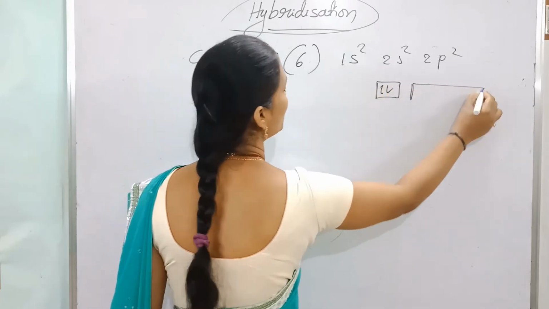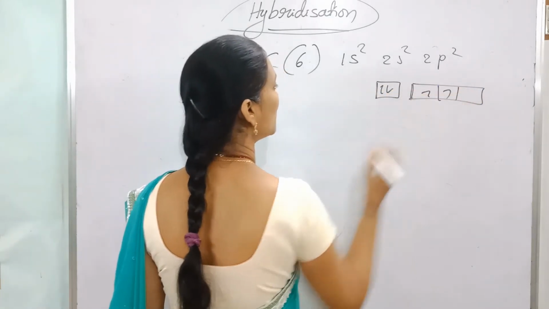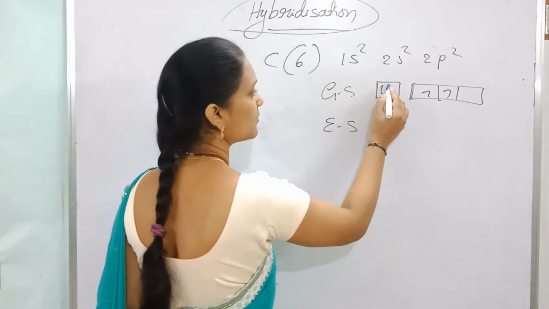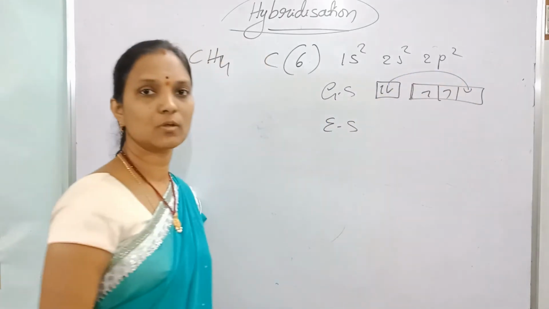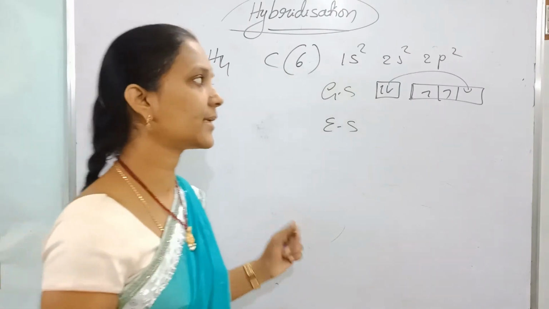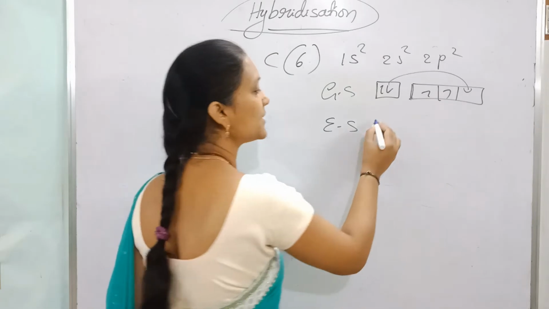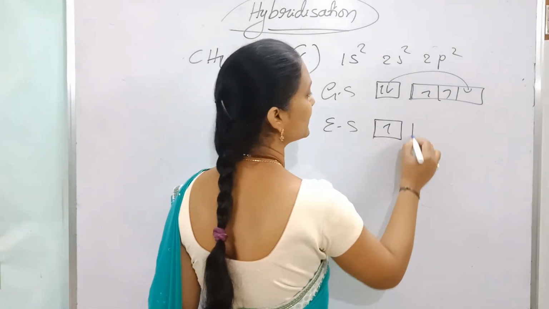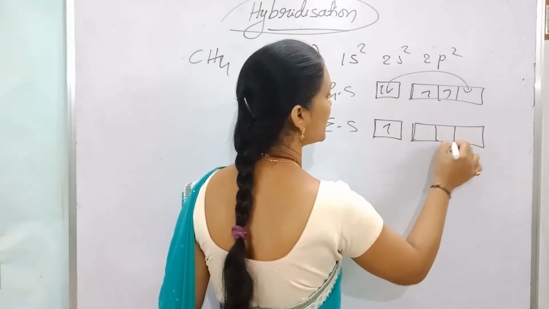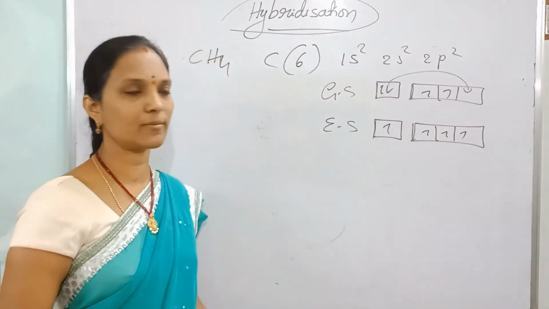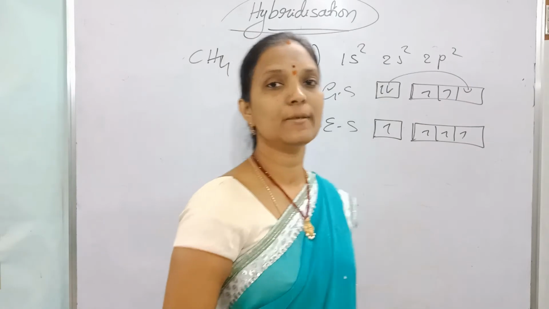This is the ground state. In the excited state, one electron jumps within the second shell. When a little energy is given, the electron jumps from 2s to 2p, and that is called excitation. Now this is the excited state: 4 unpaired electrons present in 4 orbitals, 1 in the s orbital and 3 in p orbitals.